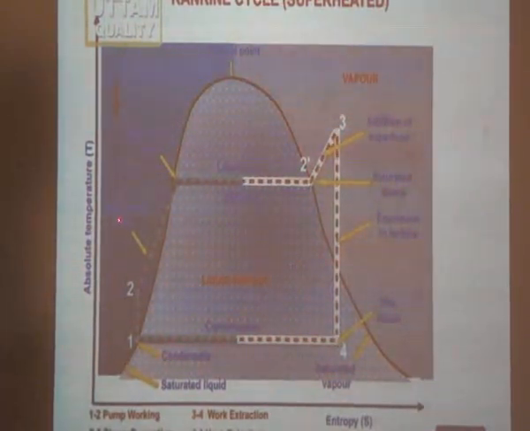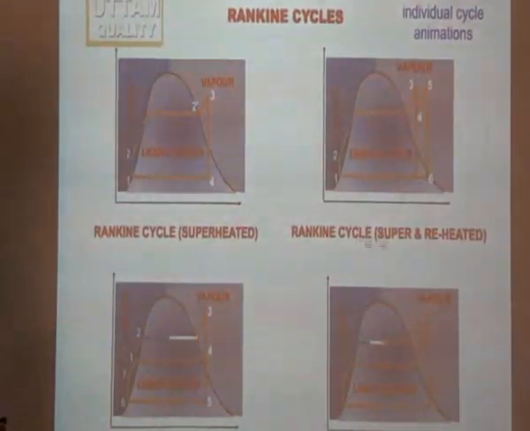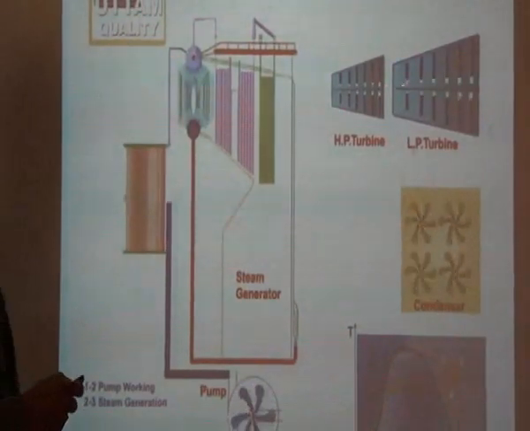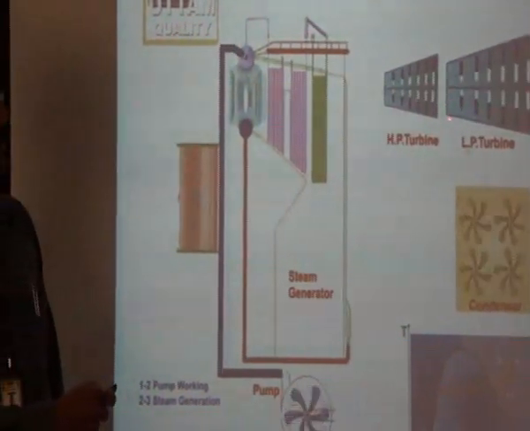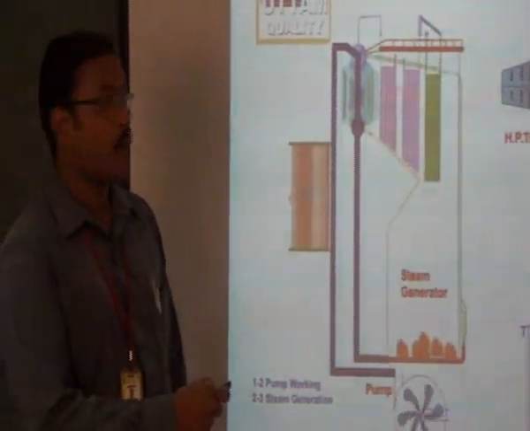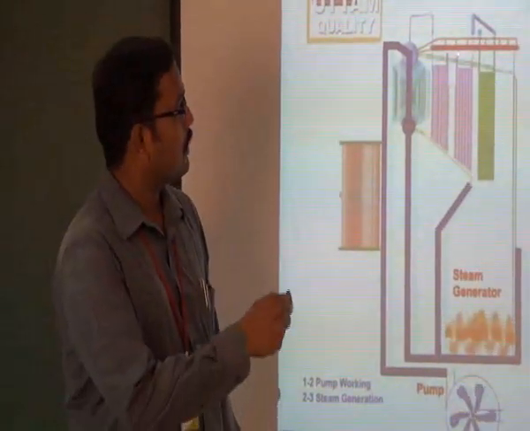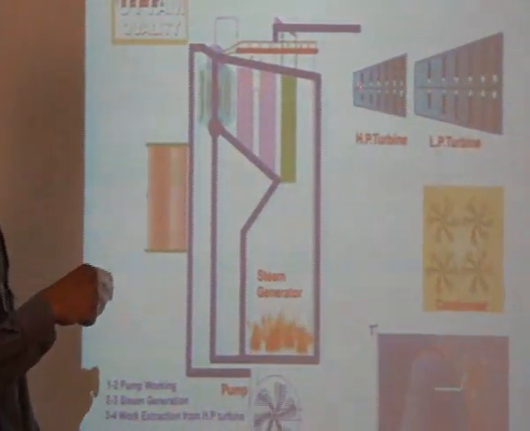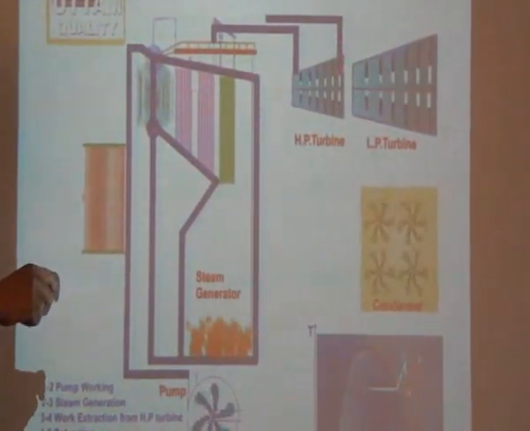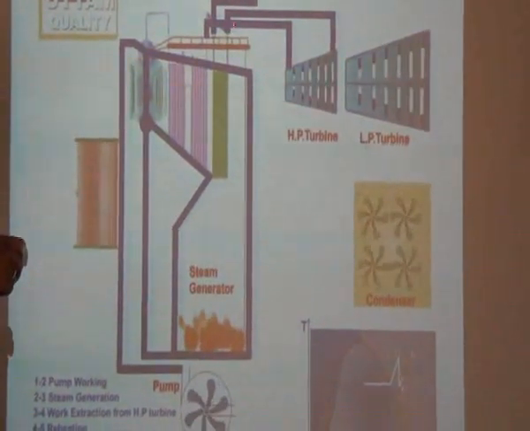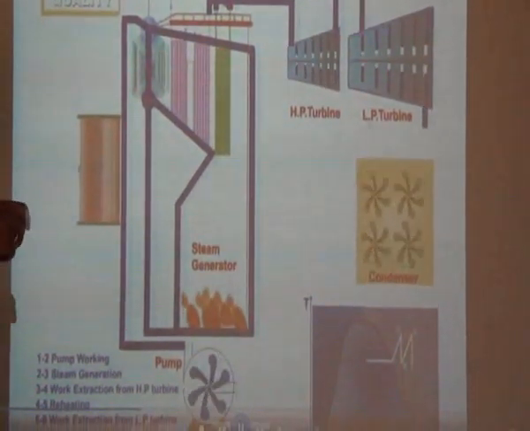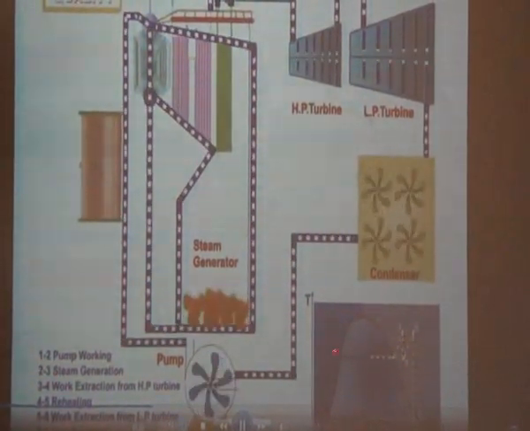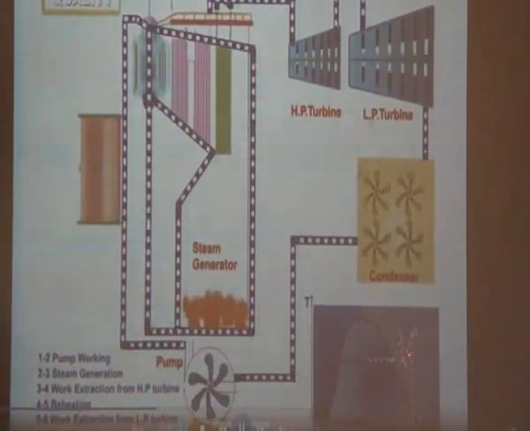This is the critical point, and this is the liquid region. Similarly for the Rankine cycle with superheat combinations, the expansion takes place in 2 stages in order to avoid the moisture content problem. You can see the steam comes to the high pressure turbine. Then after performing some work, the steam is brought back to the boiler for the reheating process. Same problem we discussed. You can see this TS diagram.